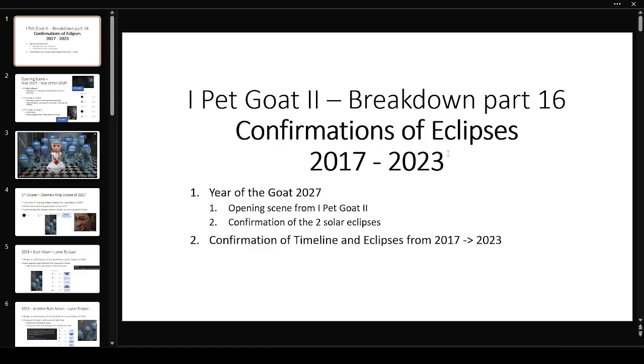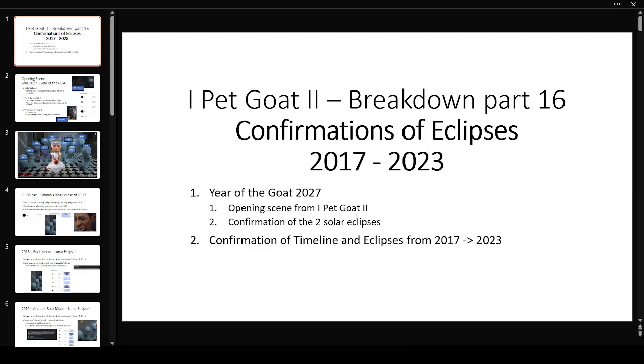So in this part, I really want to first touch on the opening scene of iPad Go 2 with the goat. As I've covered before, Heliophan, I think, uses Chinese New Year symbolism to signify the passing of time. So the opening scene that we see with the goat popping his head out would signify the year 2027.